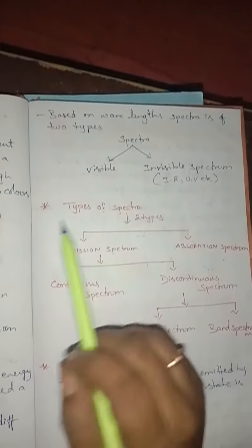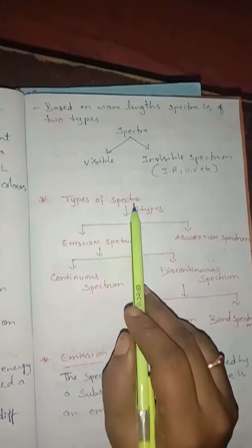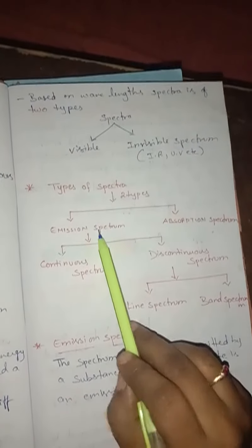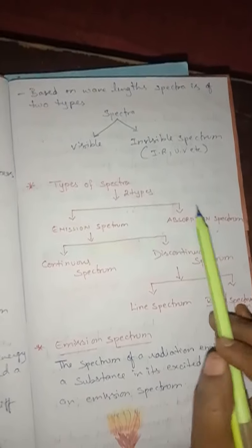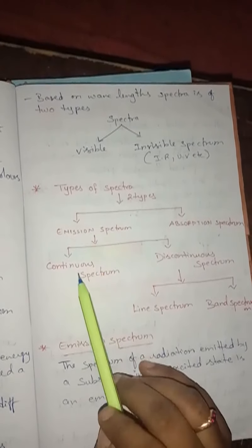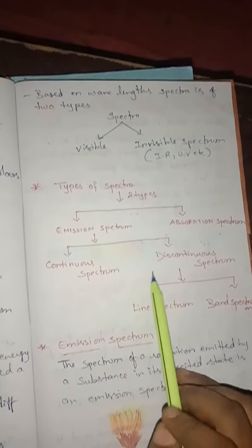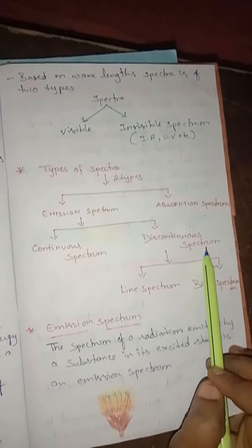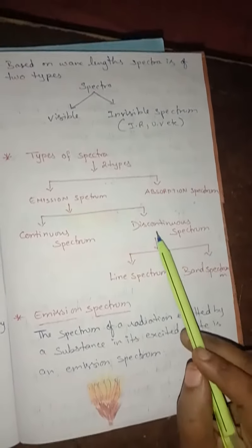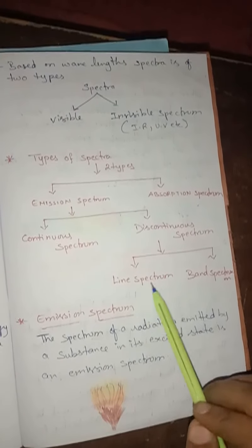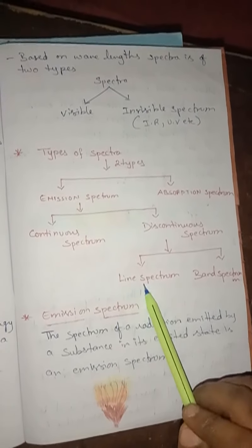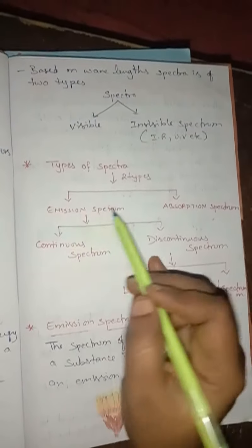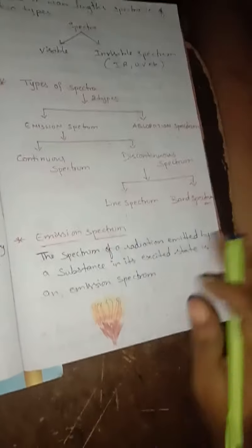Understand, children? Now if we move into the types of spectra, it is broadly divided into two types: emission spectrum and absorption spectrum. Emission spectrum is again divided into continuous emission spectrum and discontinuous emission spectrum. If we move further, discontinuous emission spectrum is again of two types, that is line spectrum and band spectrum. First we will look into emission spectrum. So look at here.